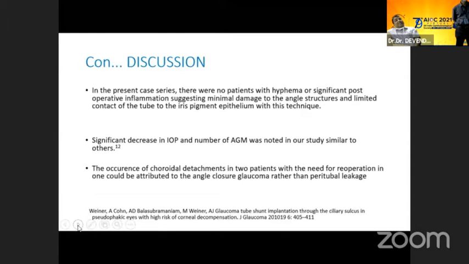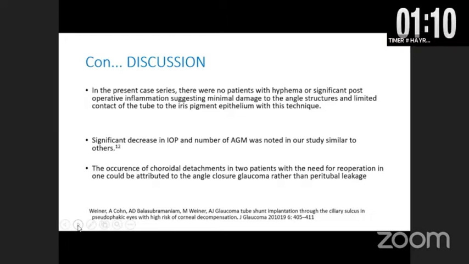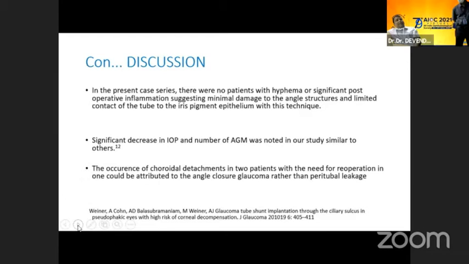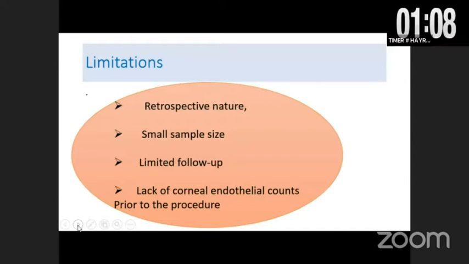In this present case series, there was no patient with hyphema or significant post-operative inflammation, owing to the minimal damage to the angle structures and limited contact of the tube with the iris pigment epithelium in this technique. The significant decrease in IOP and number of AGM was noted in our study, similar to the others. Occurrence of corneal detachment in 2 patients with the need for reoperation, one could be attributed to angle closure glaucoma, and the second one led to trauma to the patient in the post-operative period.